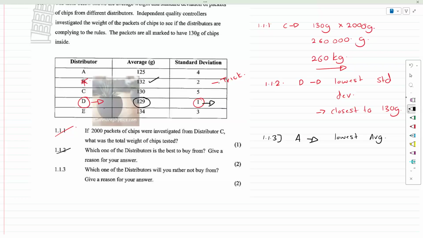So let's go with a proper reason. Even when the packets are filled above the standard deviation of the mean, they do not fill it up to the recommended grams, which is 130 grams. So we can end on this point.